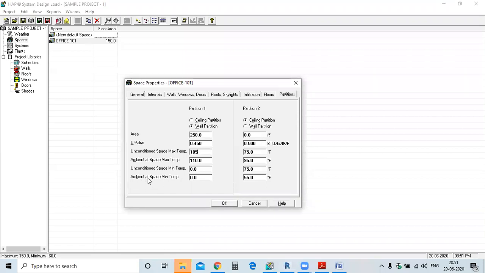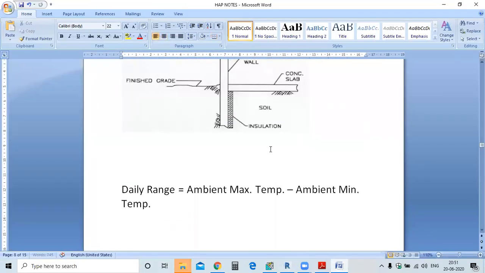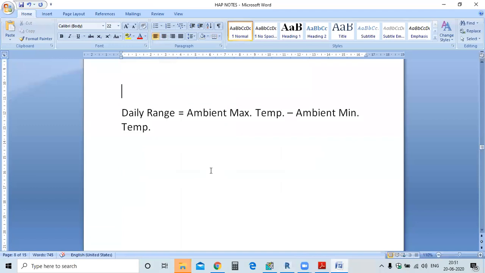Next we have the ambient space minimum temperature. Okay, ambient space minimum temperature. So you have the value for maximum temperature, and we have one formula. Here you can see this Word file is visible now. Okay, daily range is equal to ambient space maximum temperature minus ambient minimum temperature. So first we know the daily range.